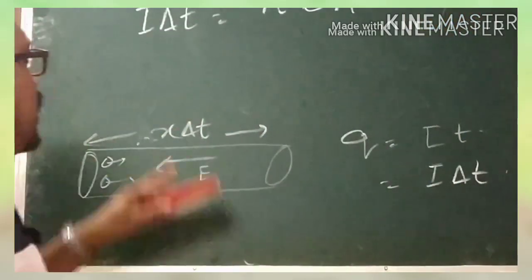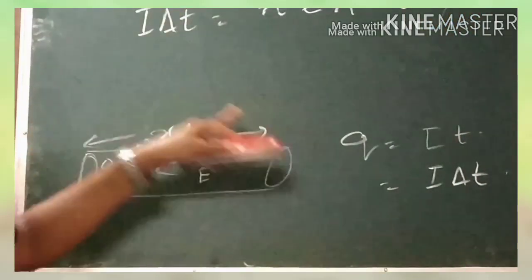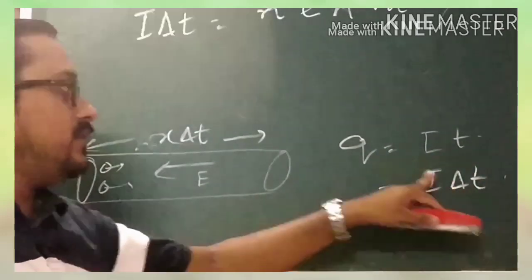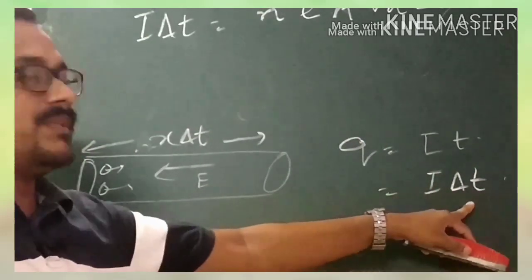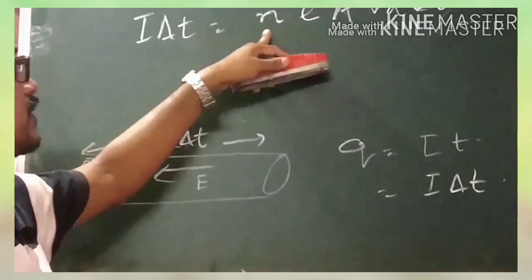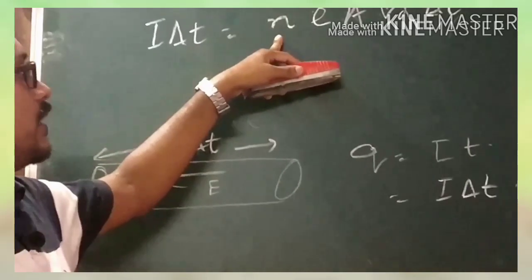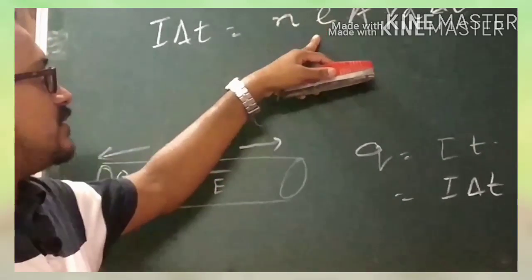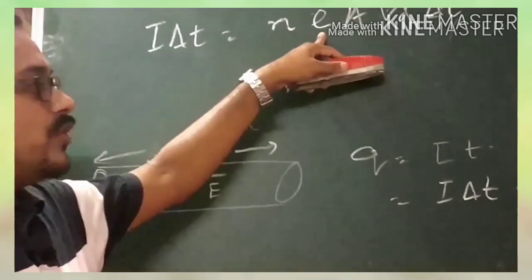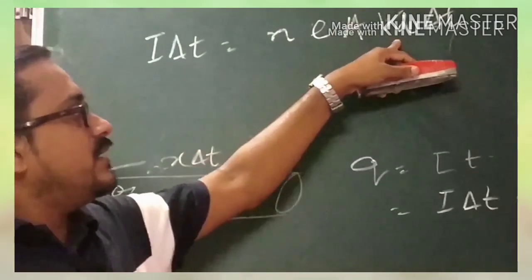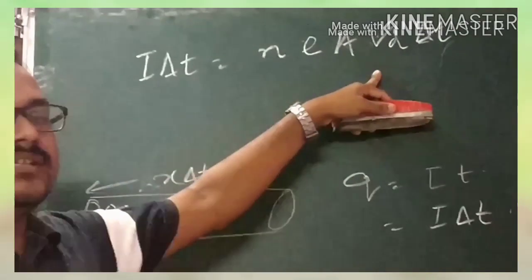That means we have calculated, as we know Q equals I into t, and we have taken I into delta t, so this I into delta t represents the net charge. So this n we know already is the number of electrons per unit volume. Multiplied by e, the basic charge unit, then A is the area, and Vd into delta t represents the displacement.